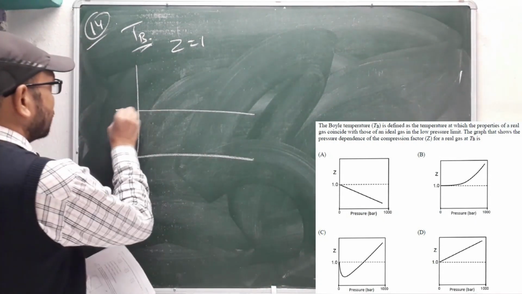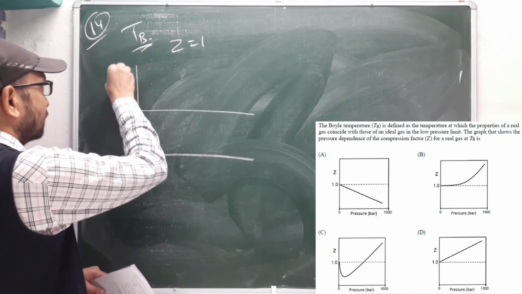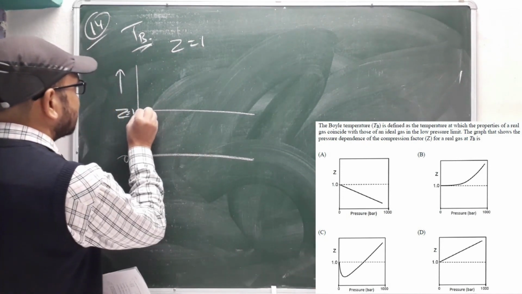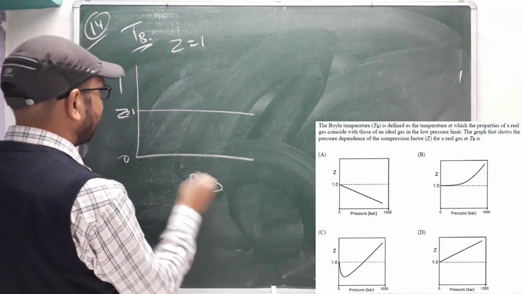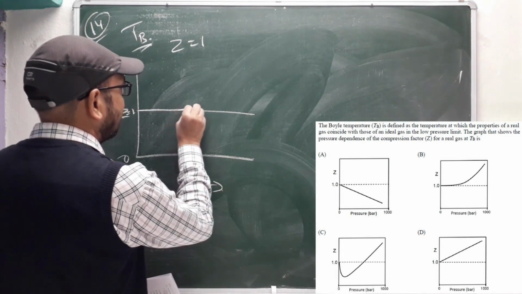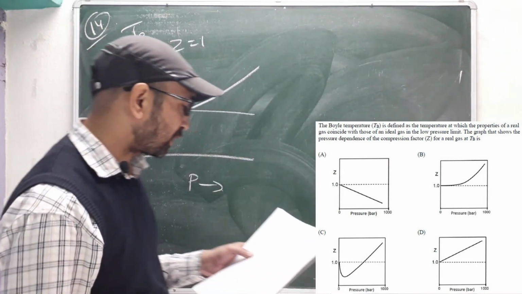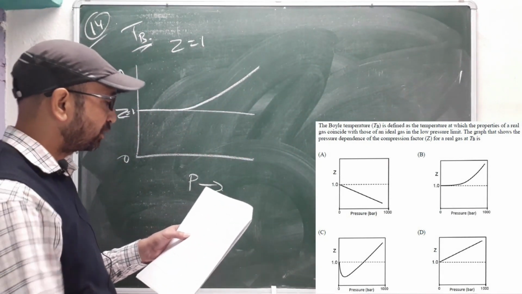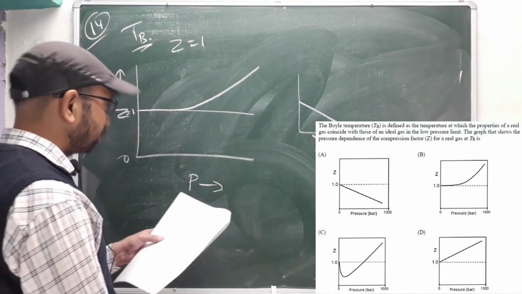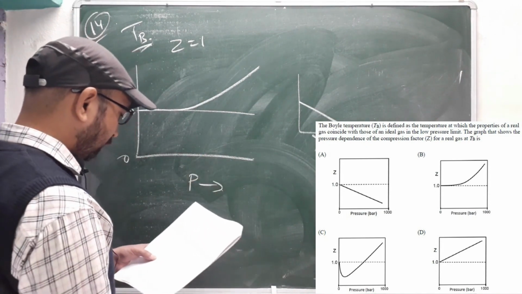Suppose this is your Z value, the compressibility factor, and it is 1. It starts from 0 pressure and reaches the upper limit. If Z equals 1, the real gas behaves like an ideal gas with respect to pressure, so it will go directly like this. After that, if you increase the pressure, the compressibility factor will increase. So the first option won't be correct, because it is going lesser than 1 and directly going down. The second one can be possible, option B can be possible. Let's see the other options also. Option C can't be possible.